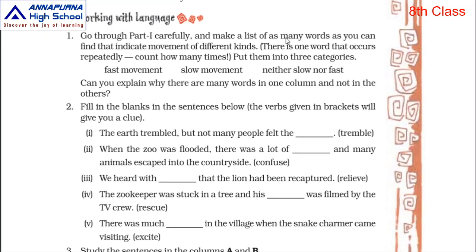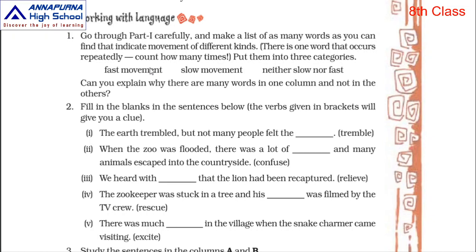Working with the language. Now see here, go through part 1 carefully and make a list of as many words as you can find that indicate movement of different kinds. There is one word that occurs repeatedly. Count how many times. Put them into 3 categories. In the first part of this lesson, you have one word which is repeated many times. That word indicates fast movement, slow movement and neither slow nor fast. Now you should know that word.